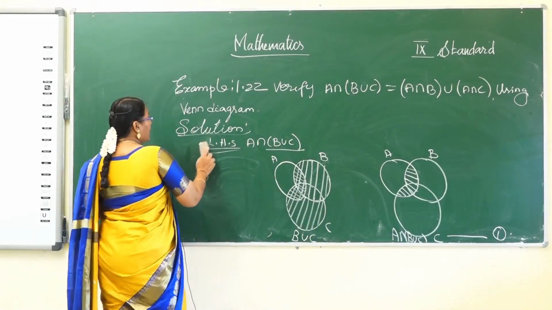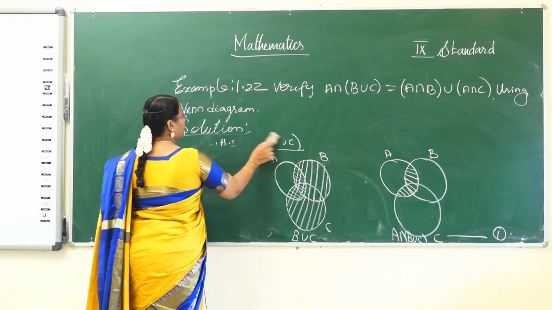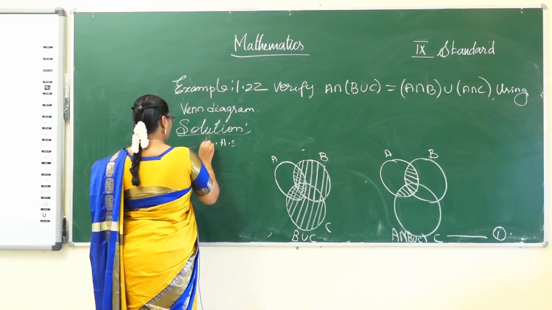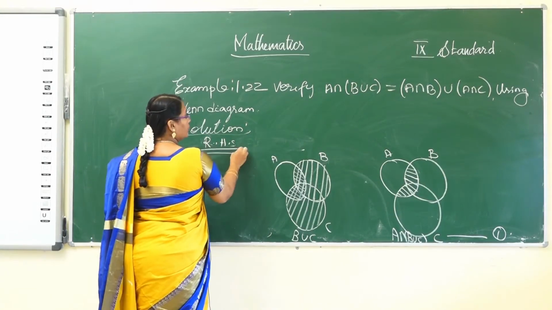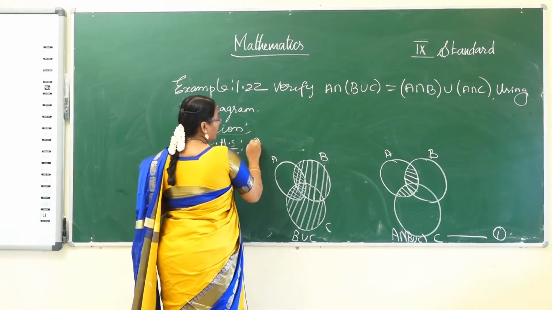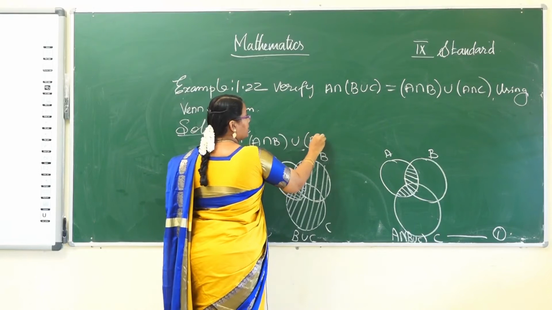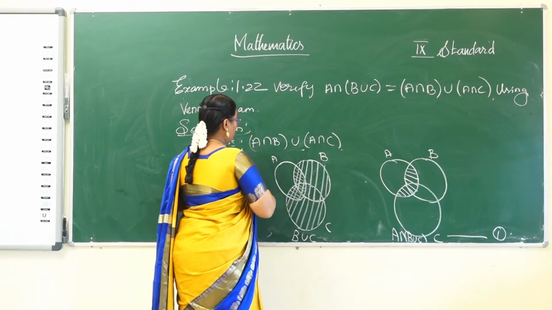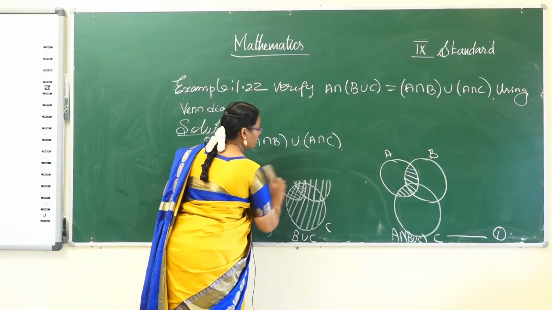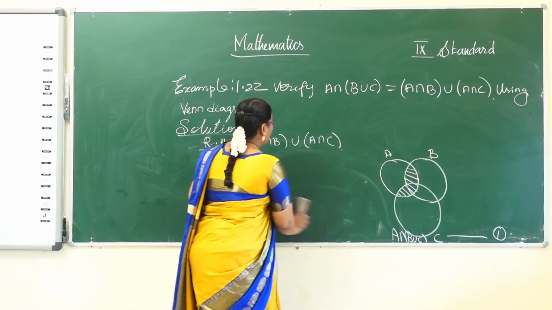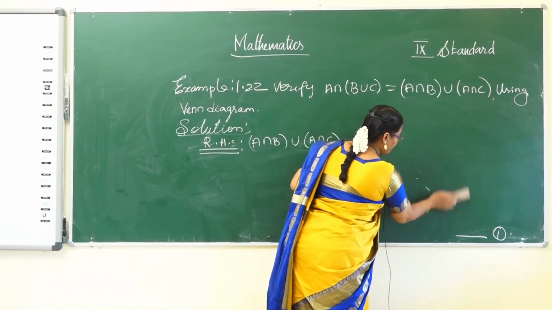Now see the right hand side. Right hand side, (A intersection B) union (A intersection C) is given. So first find out A intersection B.